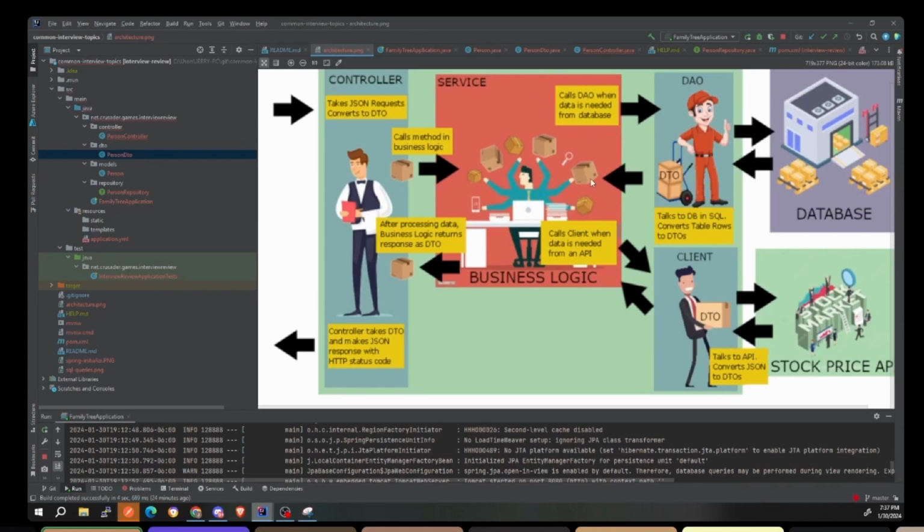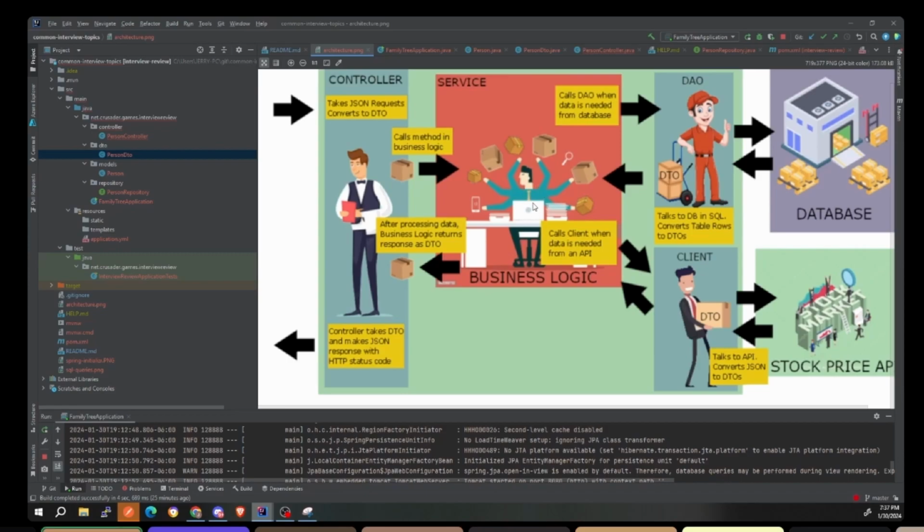The service is your brain. The service is the guy in control of everything. It's all business logic. The service doesn't care about HTML or SQL or REST template or API calls. All that stuff's too technical. The boss man does not want to hear about that. He just needs to understand what the logic is, and he processes it. So whenever he has to deal with crazy stuff like HTTP, he's a normie. Just imagine the service as a normie. The normie does not want to deal with any other technical stuff, right?